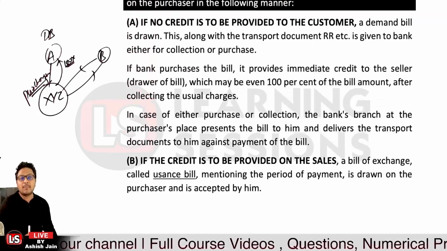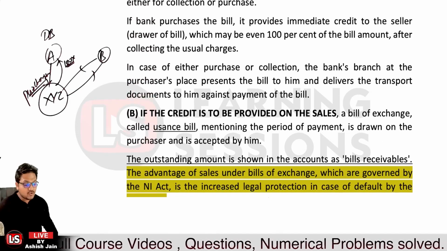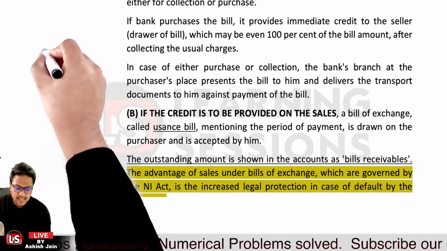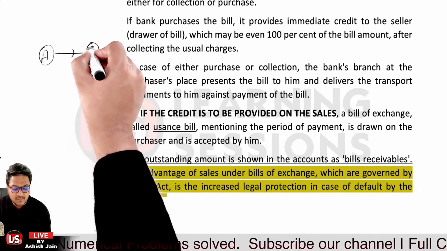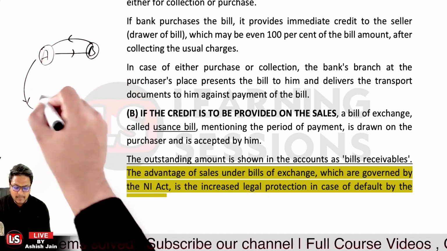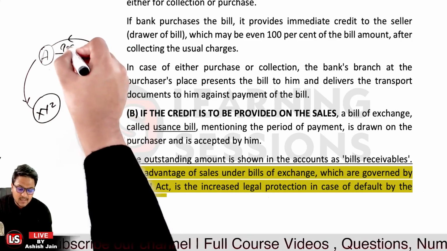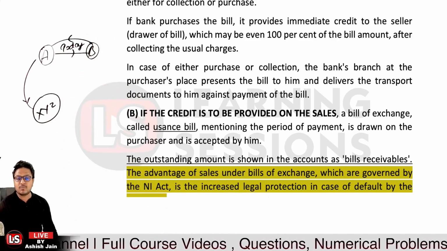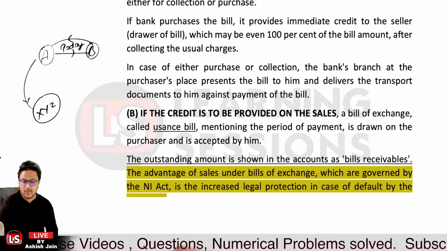The second case is where credit is to be provided on the sales. In that case, A draws a bill on person B, and this bill is accepted and given back to person A. Now person A goes to the bank. Let's say a credit period of 90 days is allowed. The bill cannot be presented to person B for the next 90 days, but person A requires liquidity.